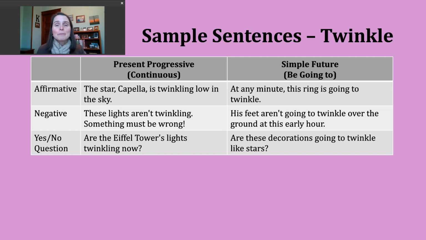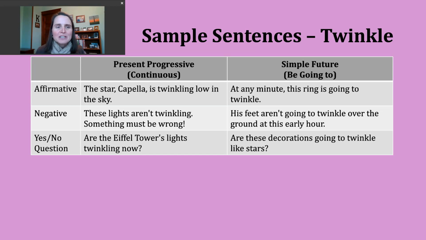So, as an example, if my subject is I, I'm going to use am, and then we might use twinkling here, okay, as our example. But if our subject is you, we, or they, use are, and then that ing form of the verb. And finally, if your subject is he, she, or it, use is, and then the ing form of the verb.